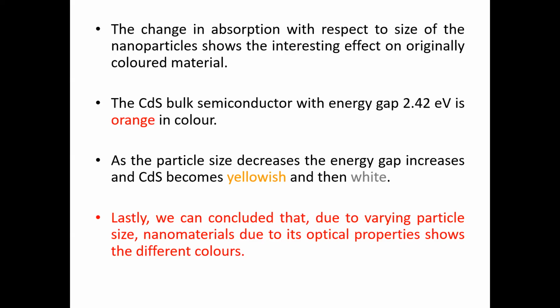So we take an example of this cadmium sulfide. This cadmium sulfide is a bulk semiconductor with an energy gap of 2.42 electron volt, and it is orange in color. As the particle size decreases, the energy gap increases.